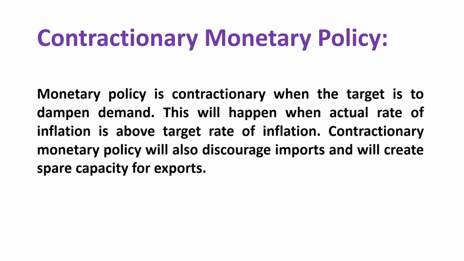So whenever a central bank observes that the actual rate of inflation is above the target rate of inflation which the central bank set, the central bank would adopt contractionary monetary policy. It will adopt those policies which will reduce aggregate demand, and when aggregate demand goes down, the rate of inflation will go down.